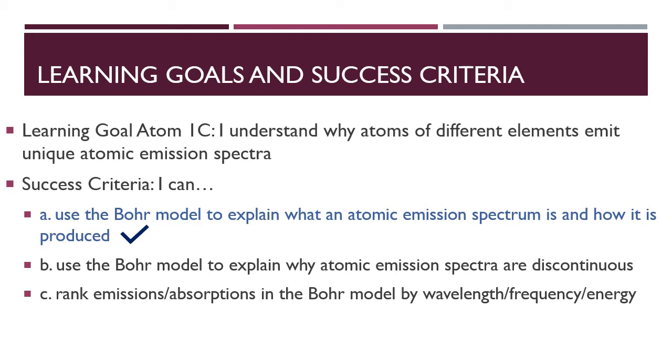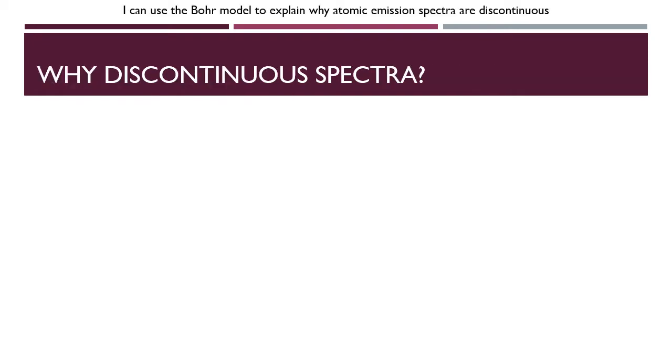Now, some of this will be a good review of what you learned from part 1. Our first success criterion we'll look at for this video is success criterion B: use the Bohr model to explain why atomic emission spectra are discontinuous, which will give us a very good review of how atomic emission spectra are produced, which we looked at in part 1. So the question is, why are these atomic emission spectra discontinuous spectra?